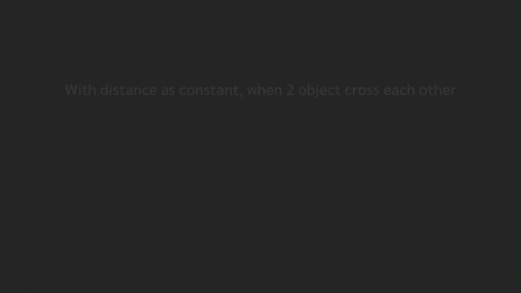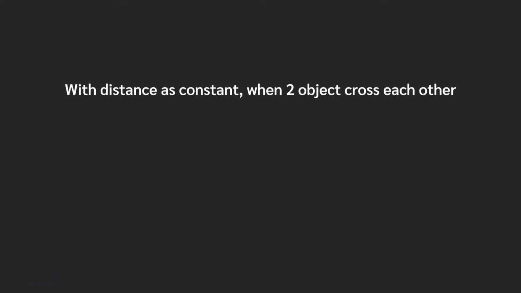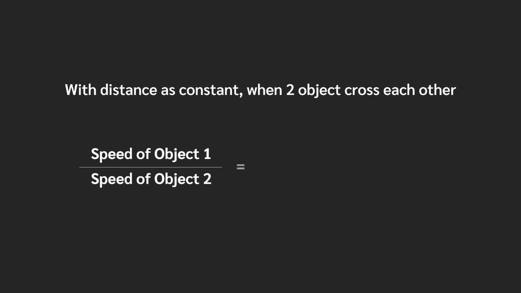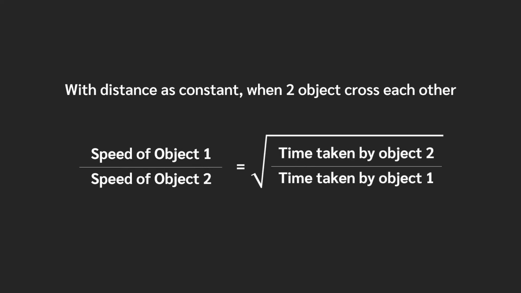With this, we arrive at the formula. With distance as constant, when two objects cross each other, speed of object 1 by speed of object 2 equals square root of time taken by object 2 by time taken by object 1, after crossing each other.